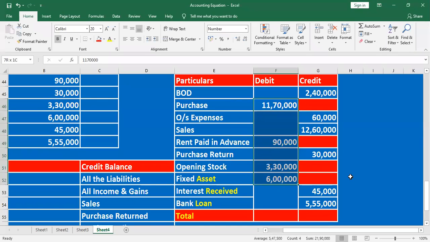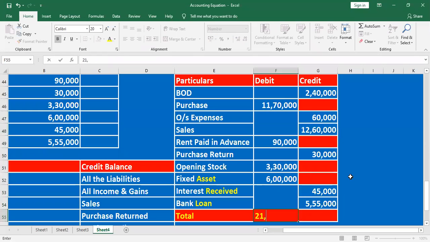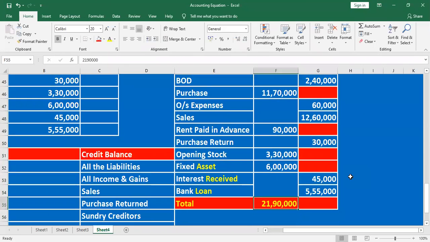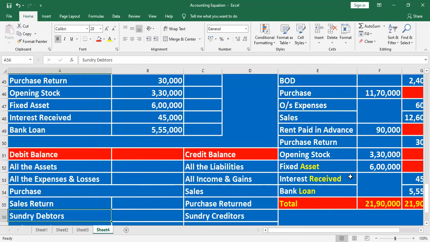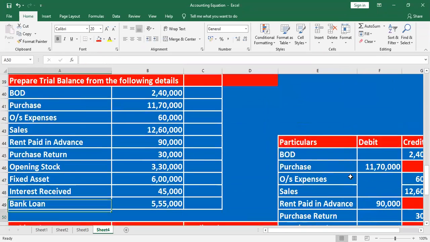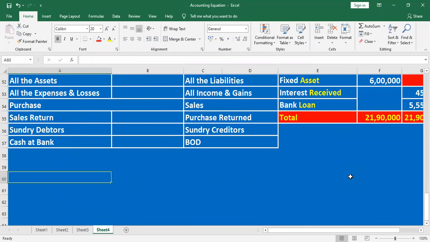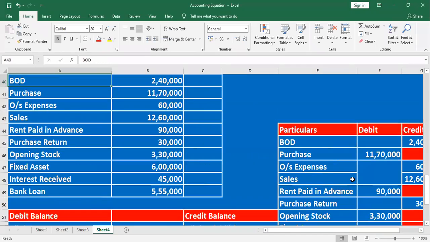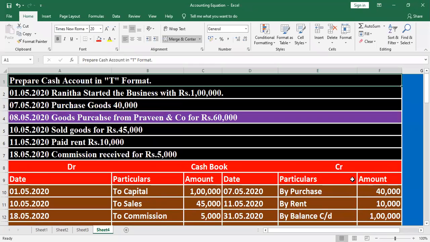We do the total here. 21,90,000 on the debit side. Yes, the credit side also has the same total, 21,90,000. Student, any doubt here? Right. Okay, remaining, listen here. How do we post the ledger from the journal entry? That is pending. After that, one more question, then the basic theory questions. Theory questions are pending.